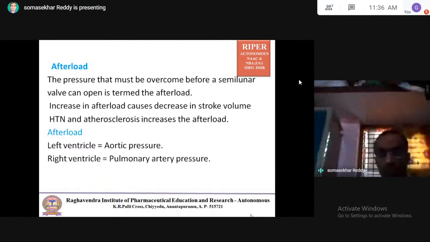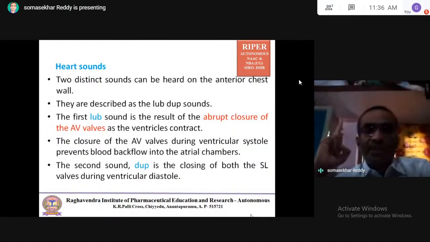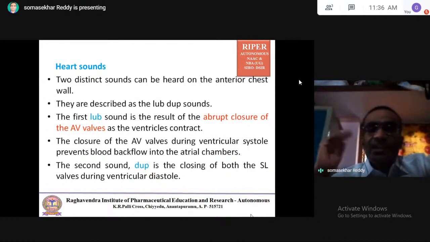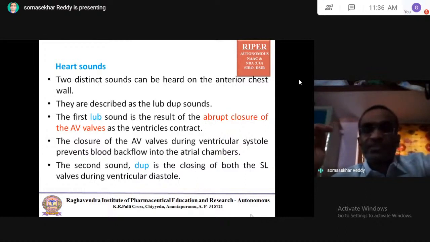Coming to heart sounds. There are two distinct sounds that can be heard on the anterior chest wall. They are described as the lub dub sounds.